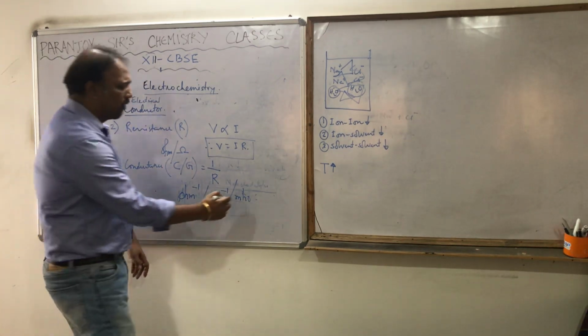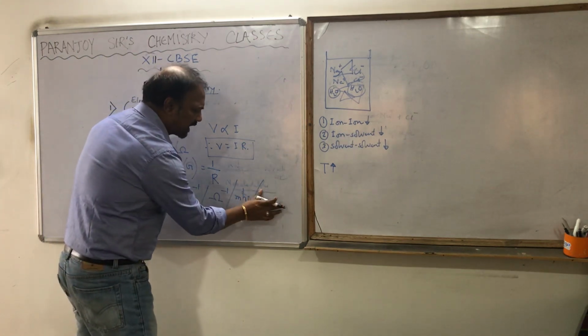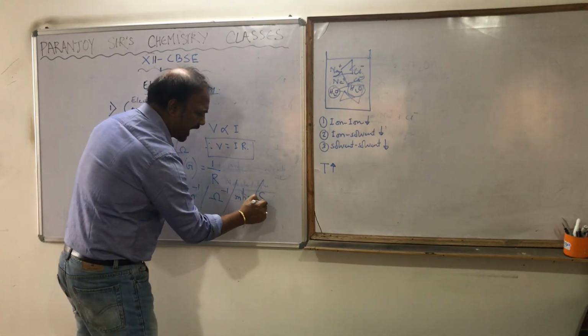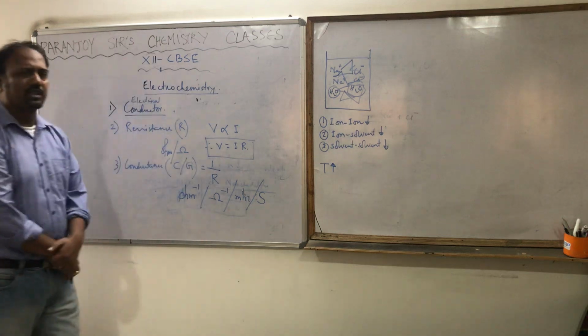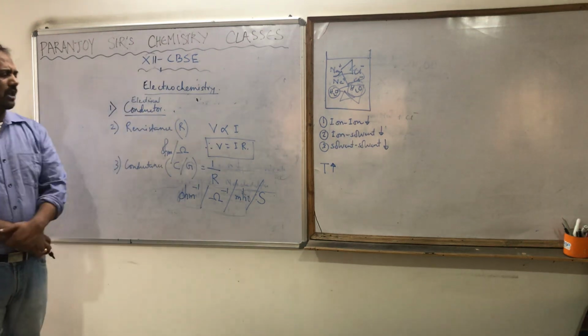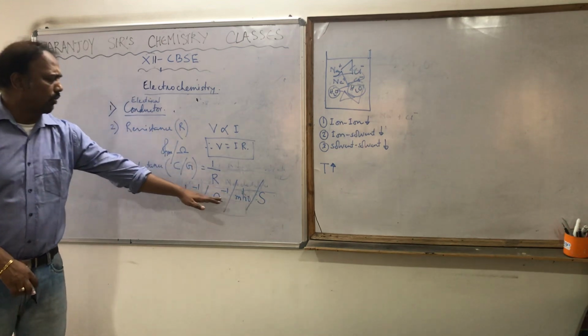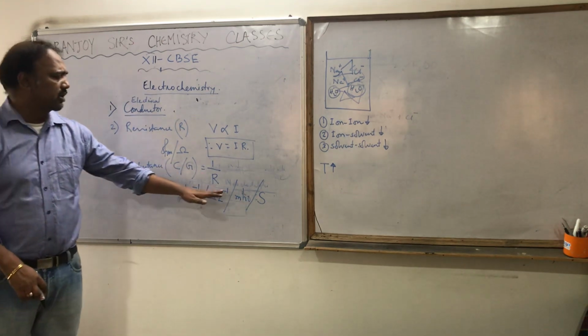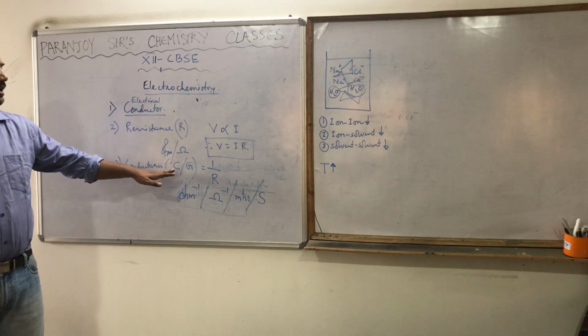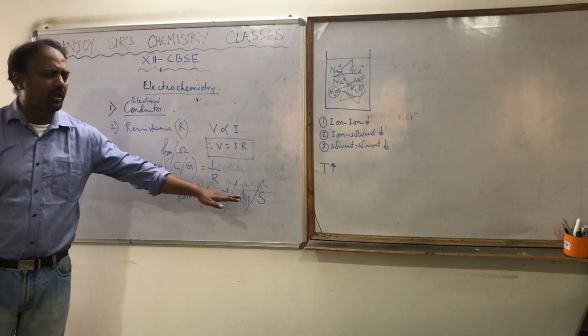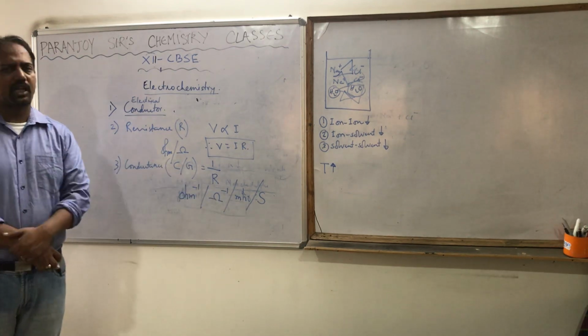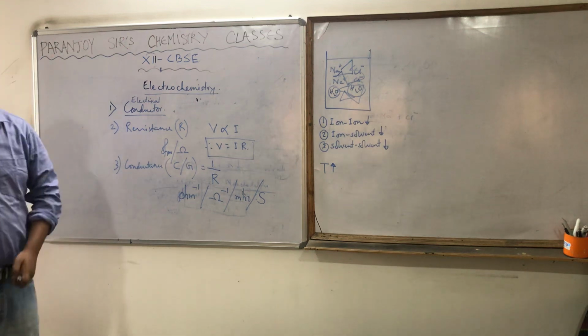This has another unit as well. The same thing is also represented by Siemens. Siemens is actually the name of the scientist. Siemens, Mho, or Ohm inverse is the unit of conductance. All are the same, there is no difference. That is the second term we know.